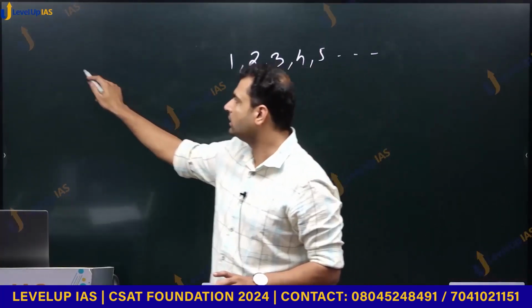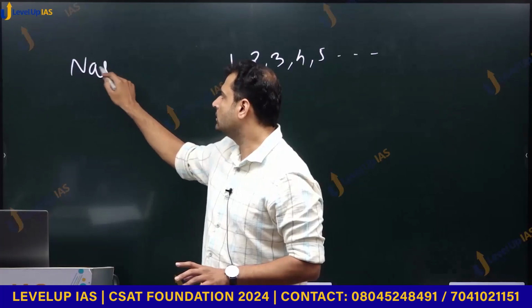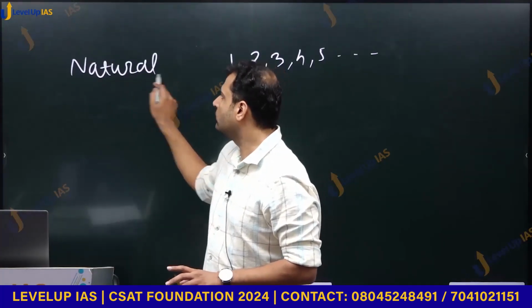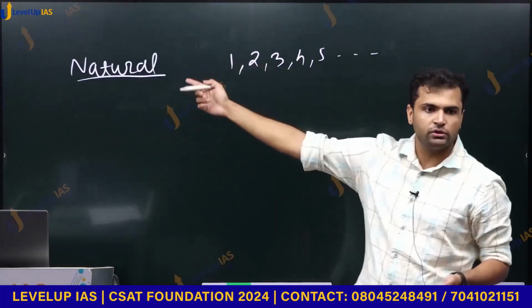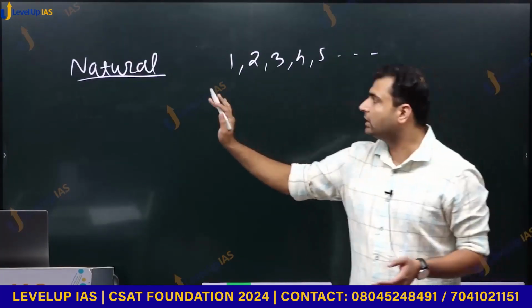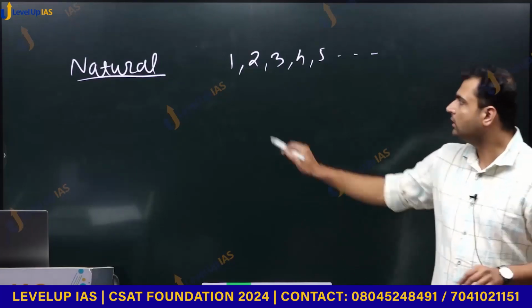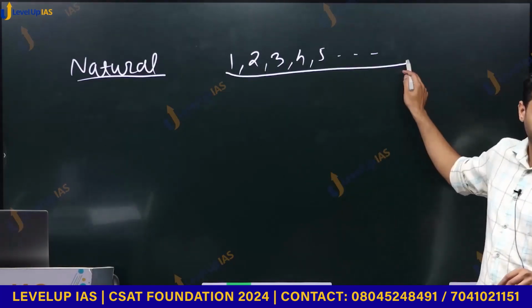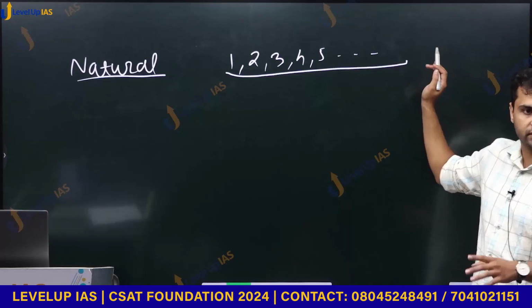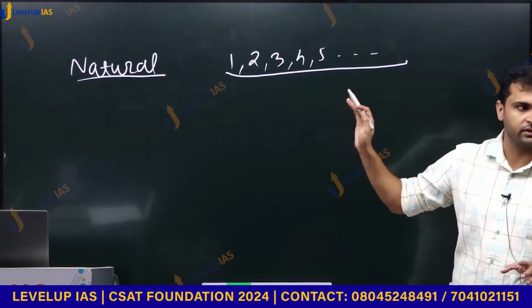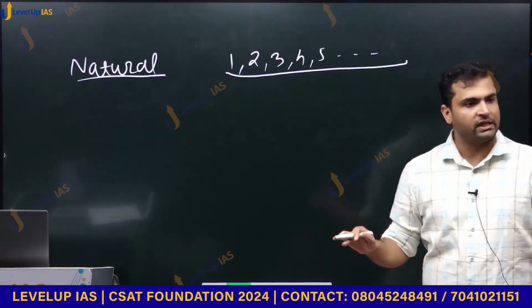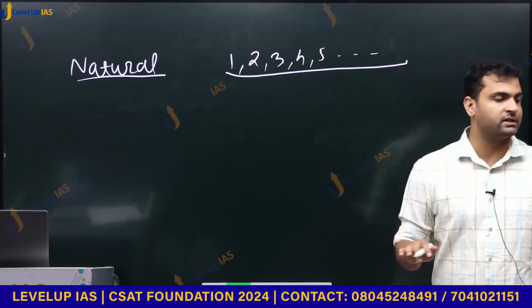These terminologies are important because questions often use these terminologies. Like we saw yesterday, there are questions which use these terminologies. So you should be clear about what we mean by natural numbers. Whenever a question says natural number, they mean 1, 2, 3, 4, 5, 6 and so on. That is what a natural number is. Something which comes naturally, something which is considered natural when we count.